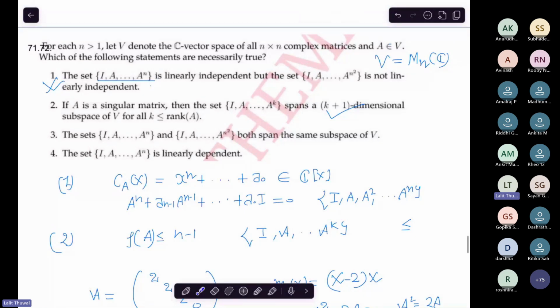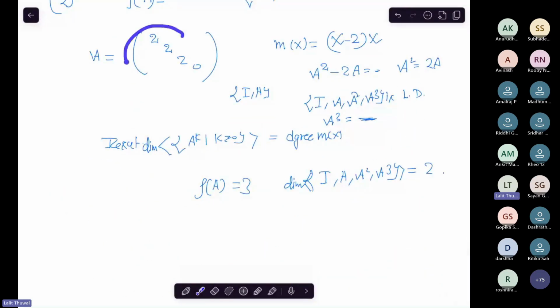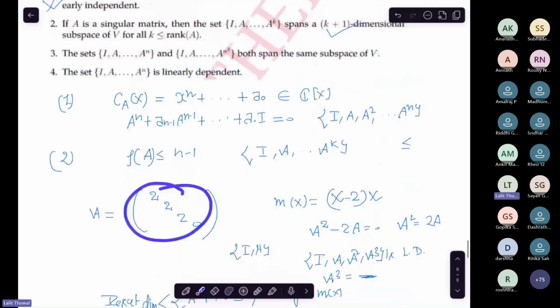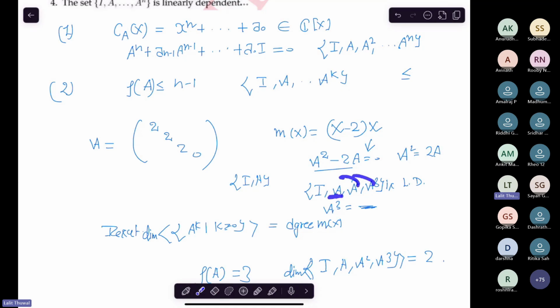Yeah, the second thing is that I have taken the example of this matrix, right? This is a singular matrix C, and the rank of this is 3, right? Okay, this satisfies this because the minimal polynomial of this matrix is x minus 2 into x. So the minimal polynomial will annihilate A. So A square is equal to 2A. I mean, A square and A cube can be written as a linear combination of A and I. Okay, so this set is linearly dependent, right?